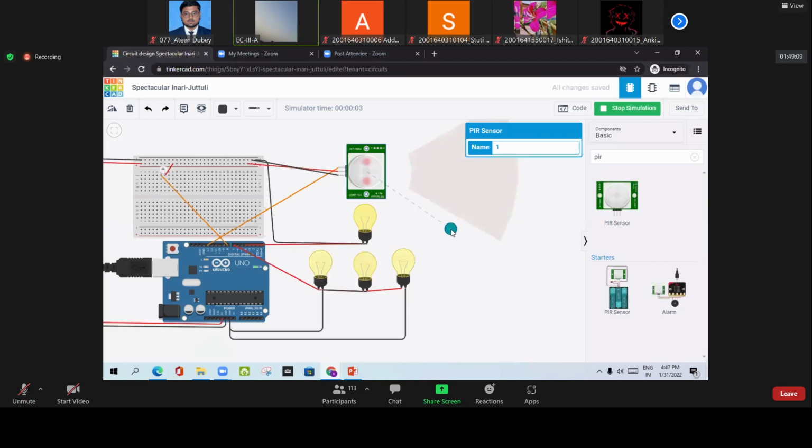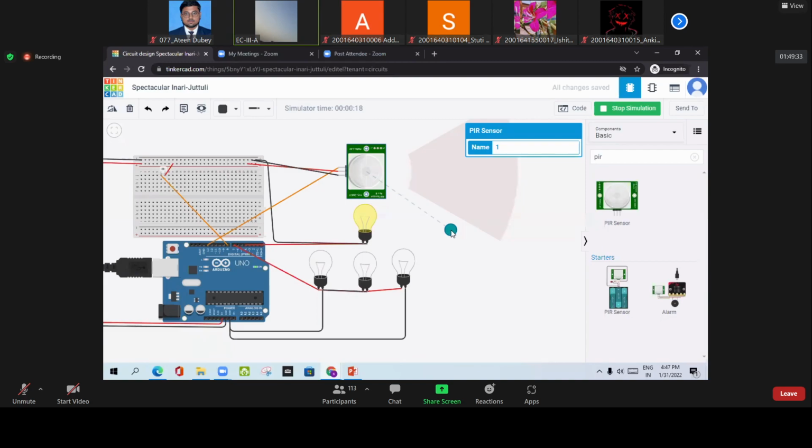If nobody is in the range of this sensor, obviously there will be minimum brightness, a dim light, because the sensor does not detect any human. So one light will turn on, right? And the rest three will be off. That means there is minimum brightness.